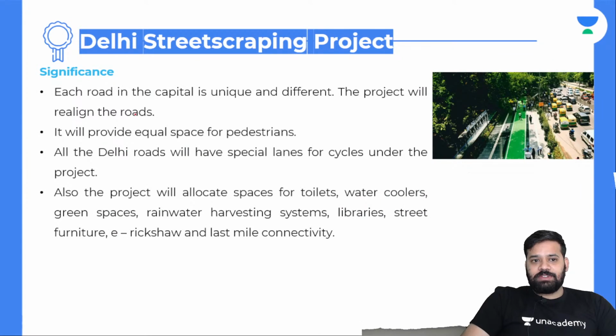Going forward, what is the significance? Each road in the capital is unique and different. The project will realign the roads. It will provide equal space for pedestrians. All the Delhi roads will have special lanes for cycles under the project. Also, the project will allocate spaces for toilets, water coolers, green space, rainwater harvesting, libraries, street furniture, e-rickshaw, and last mile connectivity. So you have to look at the significance.